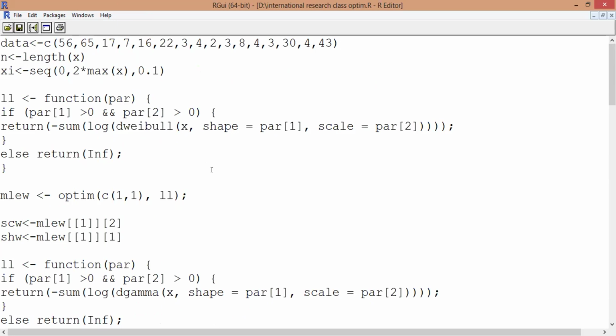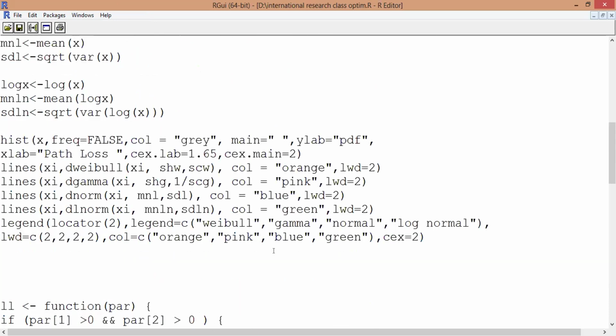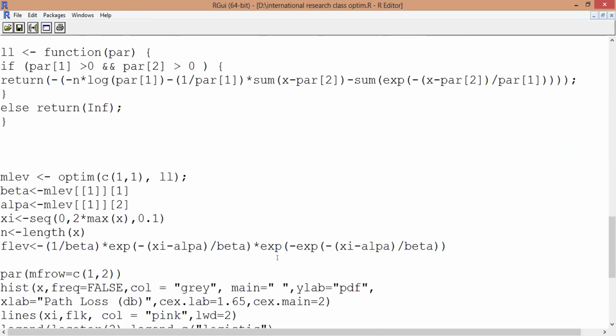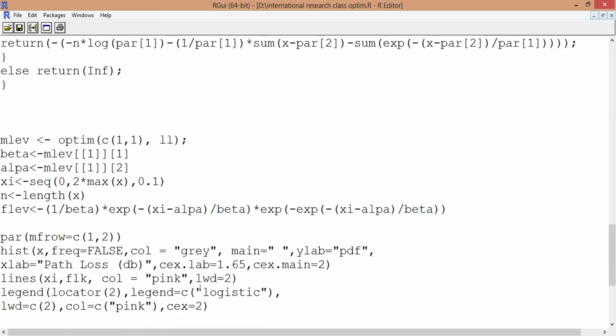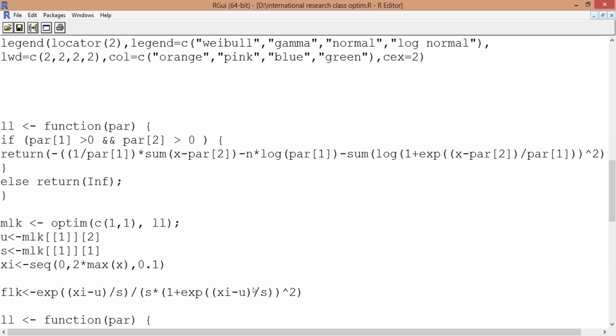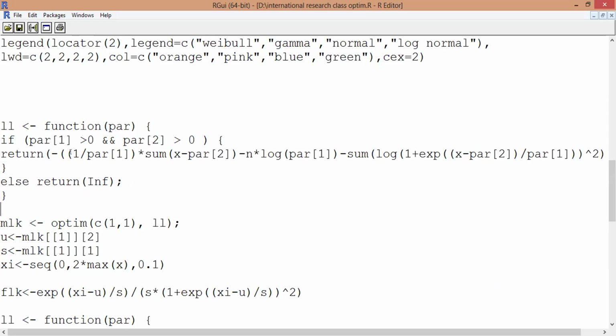Now, what about a density function that R doesn't have? For example, for the log logistic, or the logistic distribution. In R, we cannot find the density of the logistic distribution. So to create the log likelihood, we must base it on the density function of the logistic distribution.